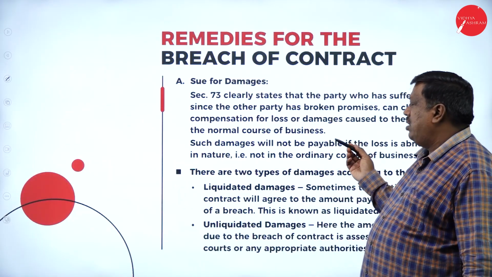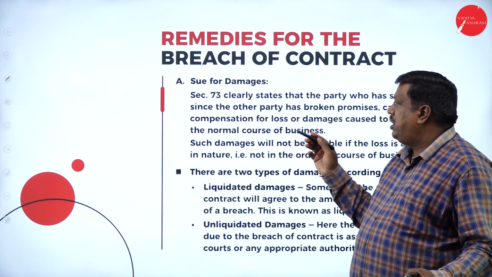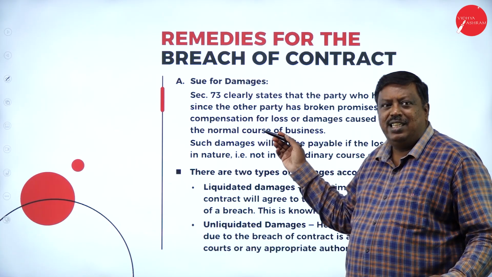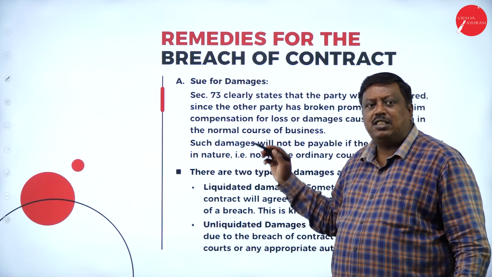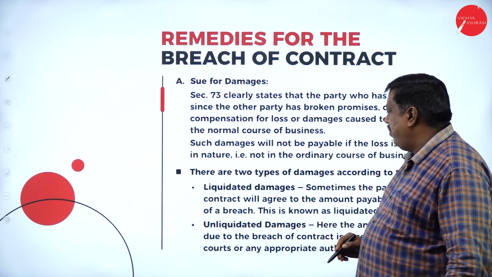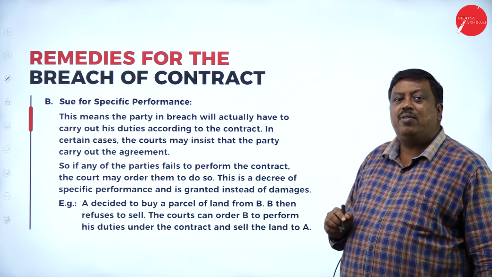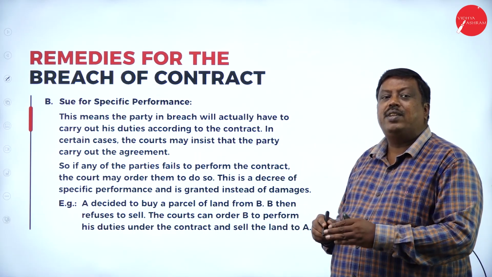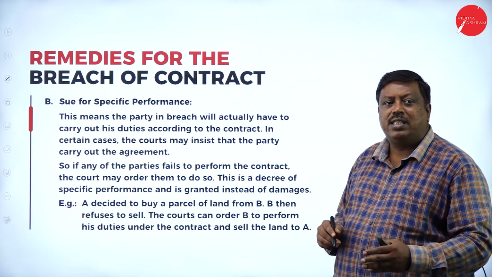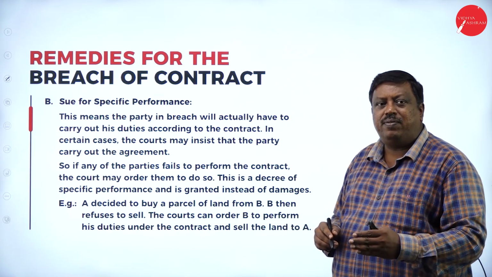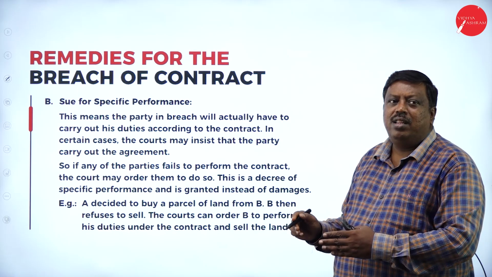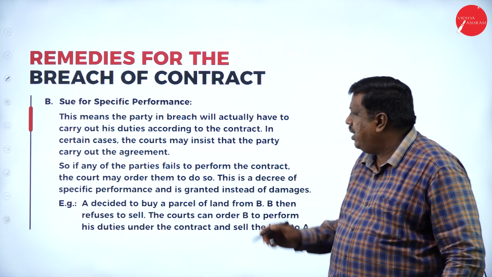Sue for damages. You have all the rights as per Section 73 for claiming damages as per the terms of the agreement. Next, sue for specific performance. You can claim only for the specific event which has not been performed. On that specific concept, you can claim the damages for whatever has happened here.